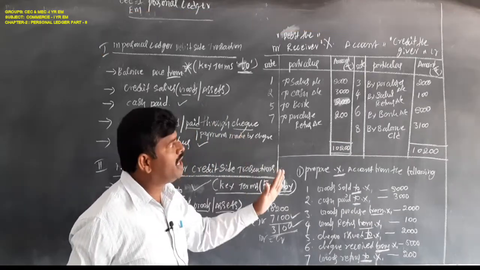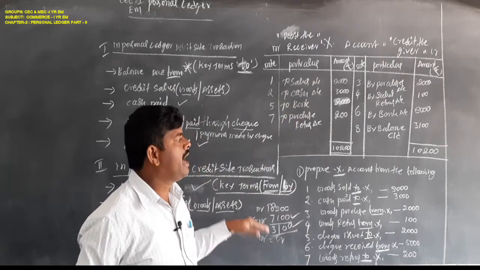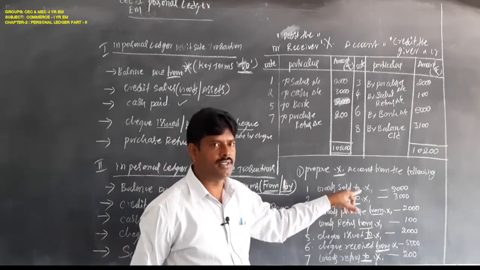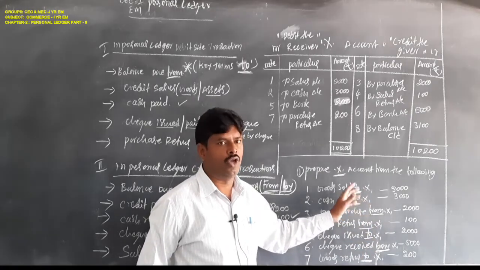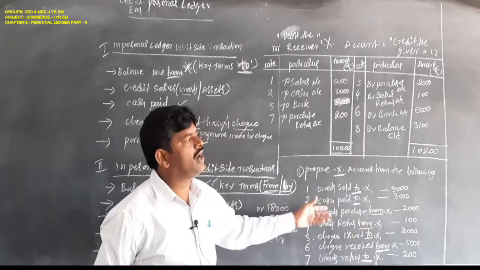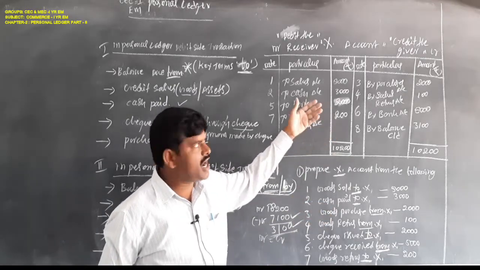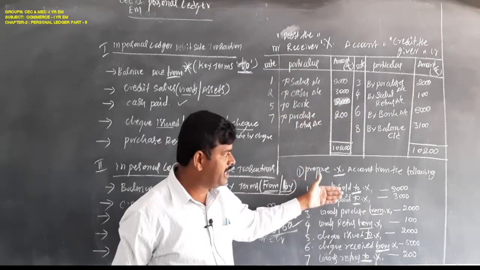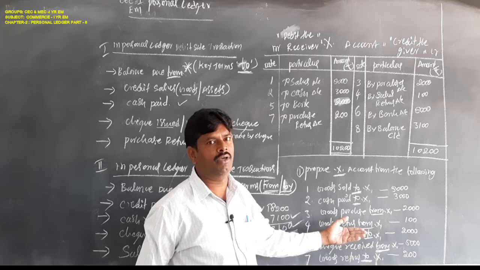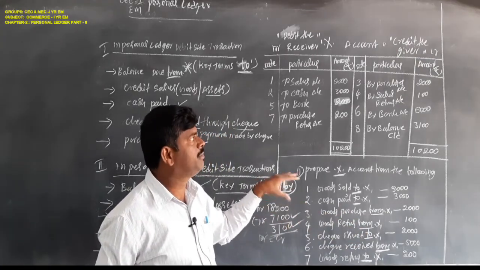Either you record as per receiver or giver, or you record as per the key terms, whichever is easy for you to remember. The final result is only one. You record as per the personal account principle or as per the key terms, whatever it may be, as your wish. This is the way of preparing a personal account.